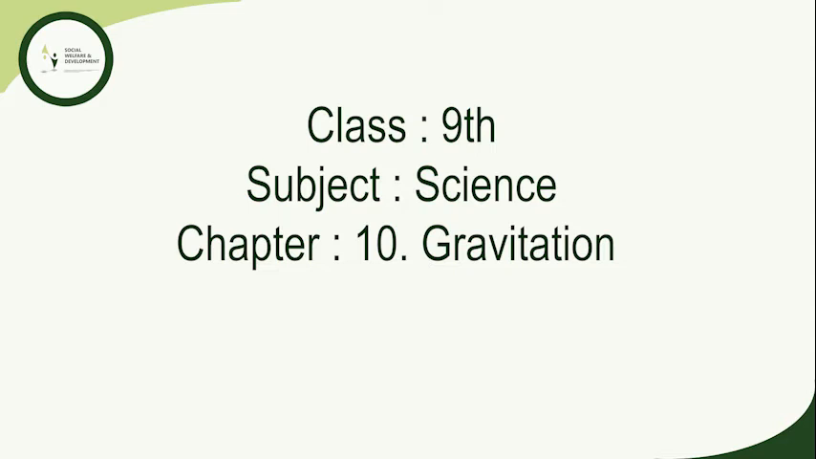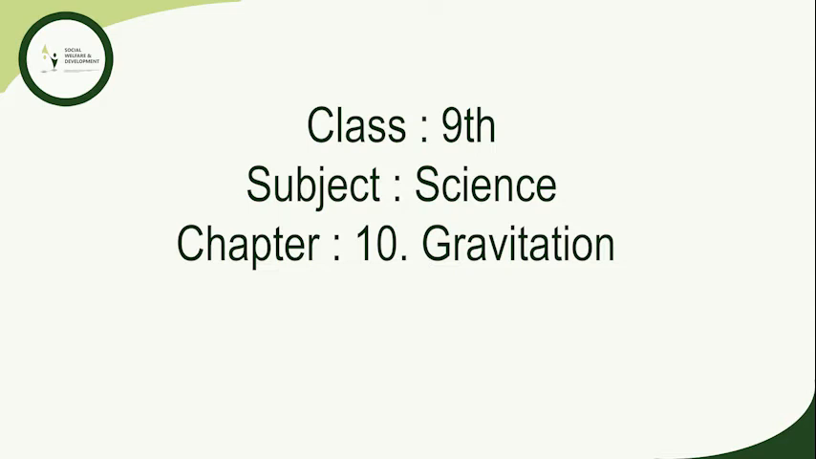Now here capital G, that is universal gravitational constant, will be equal to 6.7 into 10 raised to the power minus 11 Newton meter square per kilogram square, and capital M will be equal to 6 into 10 raised to the power 24 kilogram, that is mass of earth. Also radius of earth, capital R, can be written as 6.4 into 10 raised to the power 6 meter.